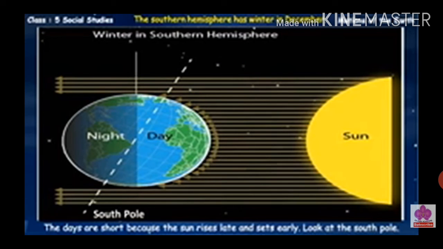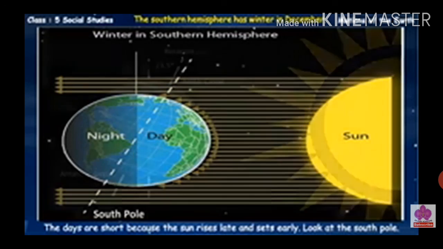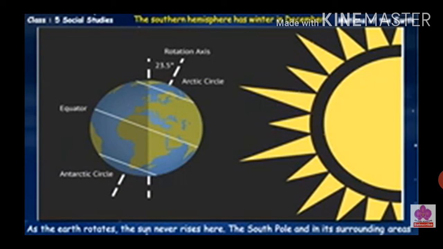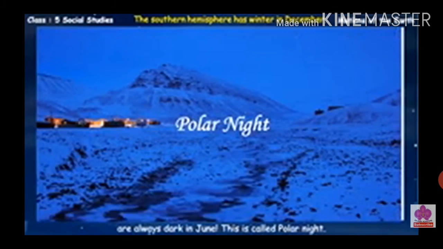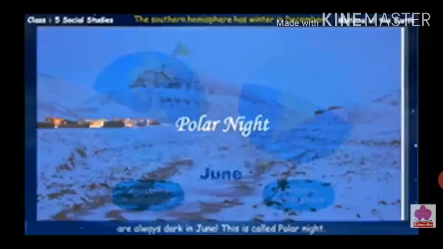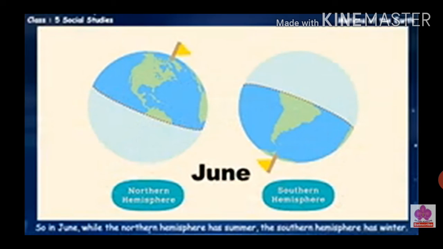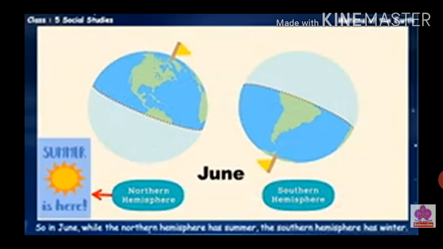Look at the South Pole. As the Earth rotates, the sun never rises here. The South Pole and its surrounding areas are always dark in June. This is called polar night. So, in June, while the northern hemisphere has summer, the southern hemisphere has winter.